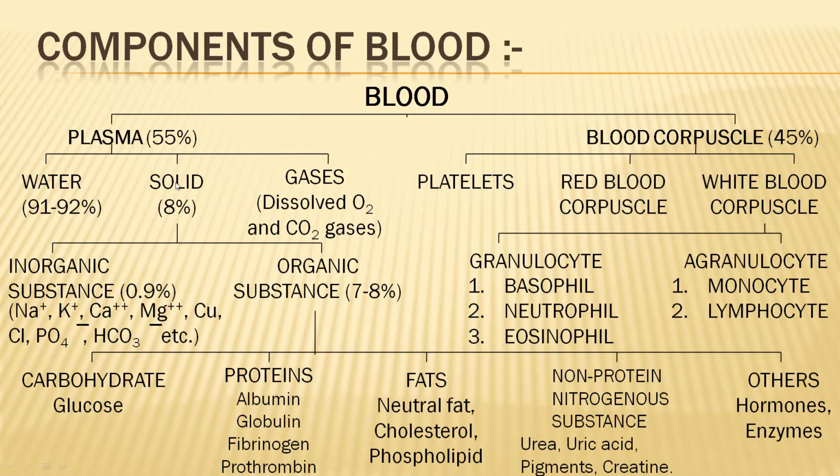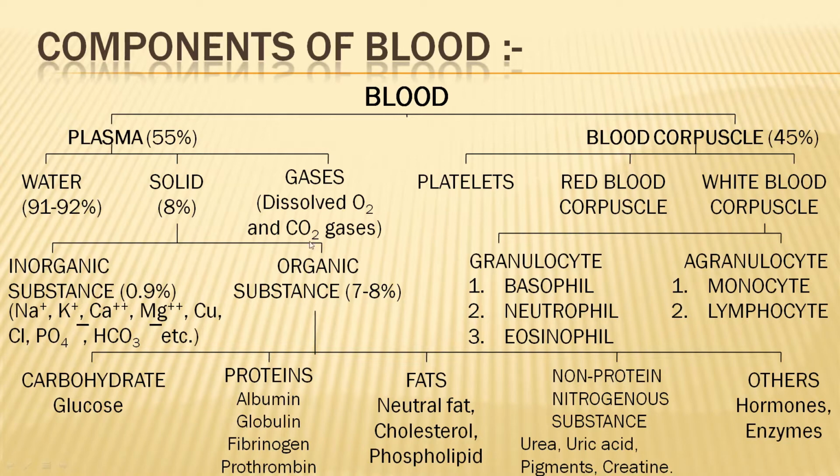Solid is only 8%, and solid constitutes inorganic substances and organic substances. Inorganic substances like sodium, potassium, calcium, magnesium, copper, chlorine, and phosphates, hydrocarbons, all these constitute the inorganic substances.